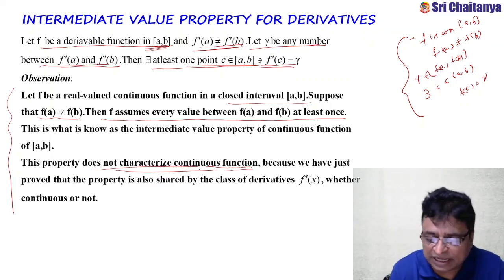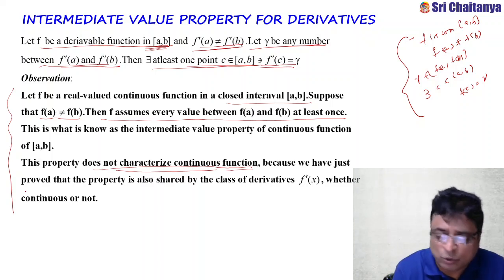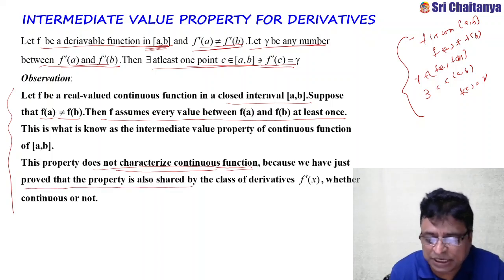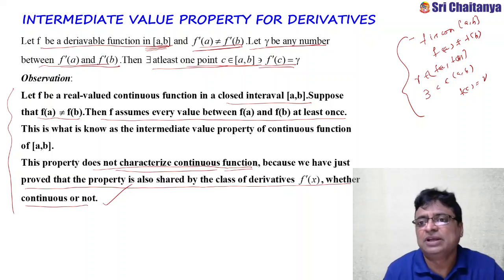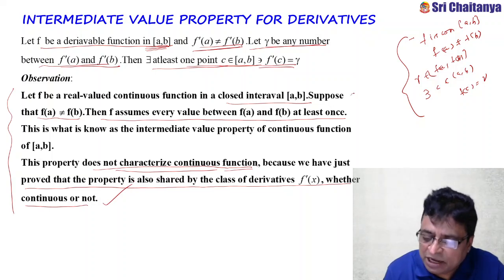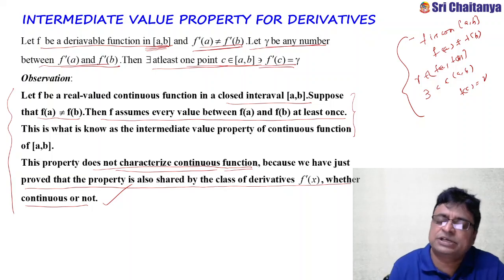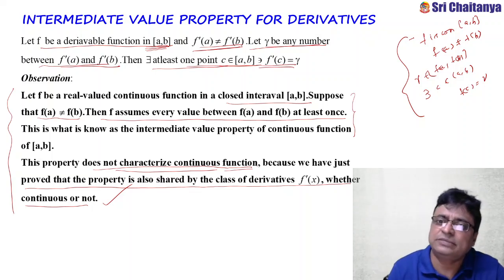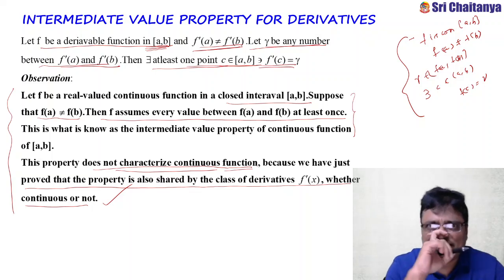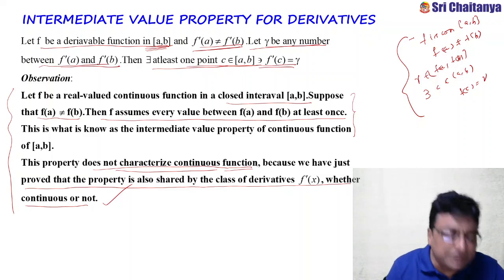This property does not characterize the continuous function, because we have just proved the property is also shared by the class of derivatives f dash x, which are not continuous. So the intermediate value property of a function need not characterize continuity. That's why the converse of the theorem need not be true. That we emphasize. Whereas here it is different. Okay, so this is the intermediate value theorem property of derivatives.